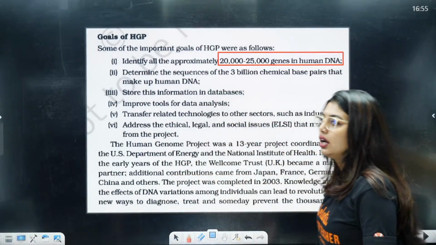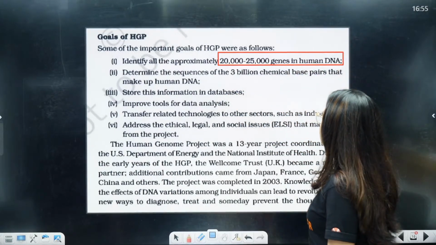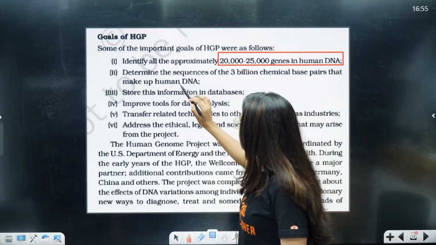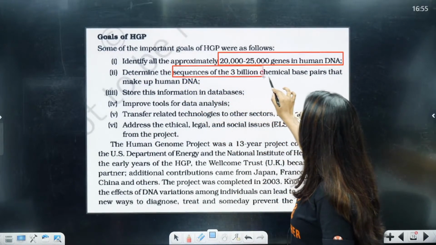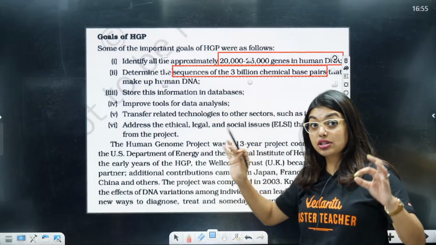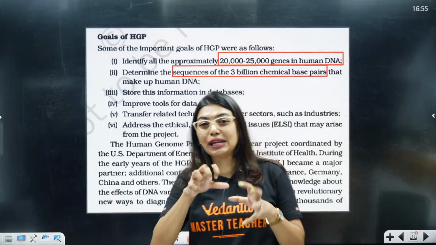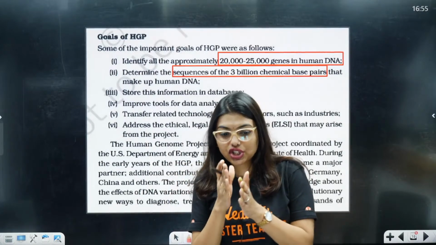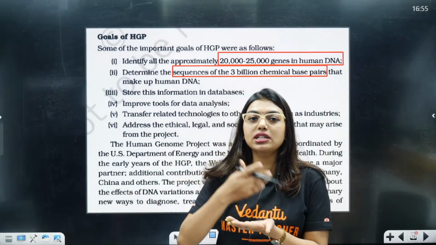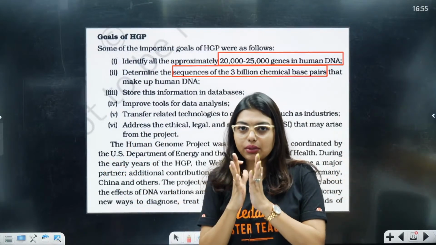switch on. Clear? Okay. Now look here: identify all approximately 20 to 25,000 genes in human DNA. Determine the sequence of 3 billion chemical base pairs that make up the human DNA. That was the main target, because if we were to type it out like a book, or if we were to charge for each base pair, it would cost us around 9 billion. So the target was to make sure that we get all the sequence together.